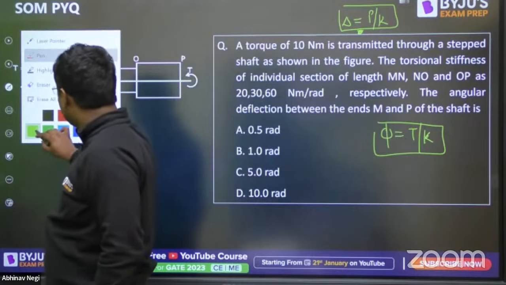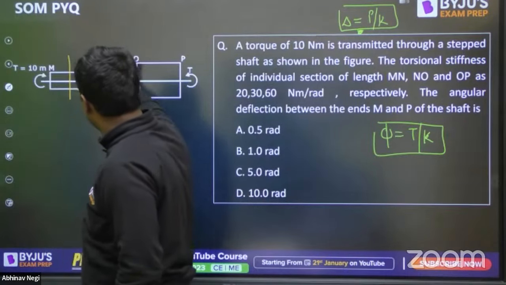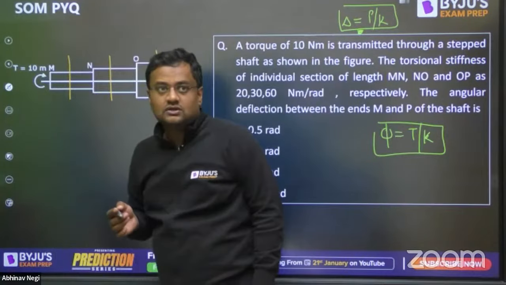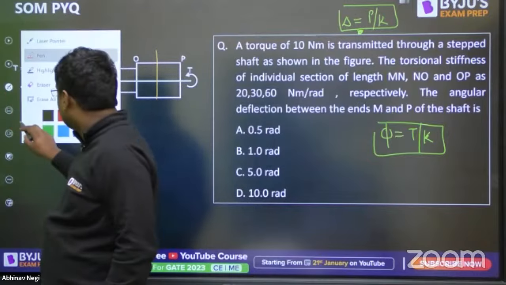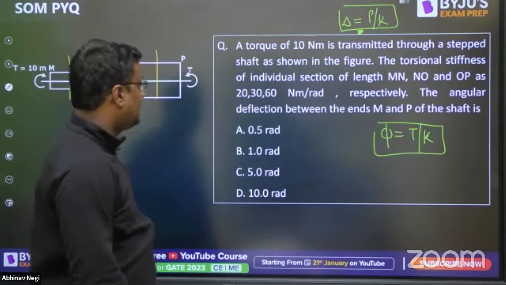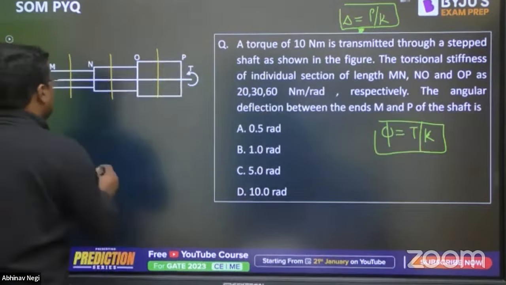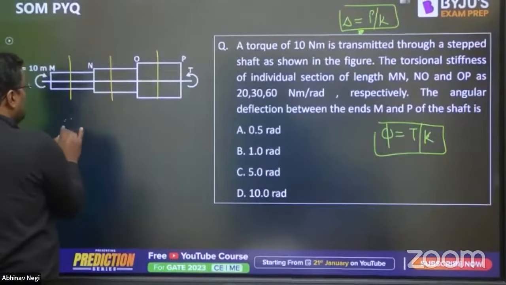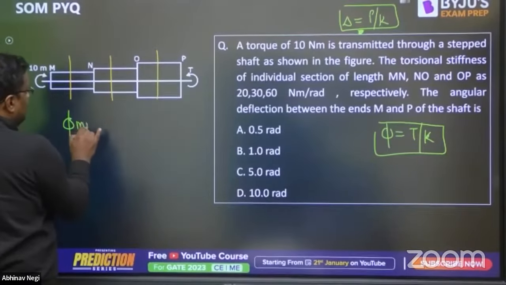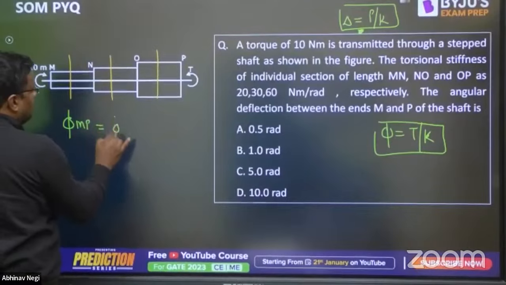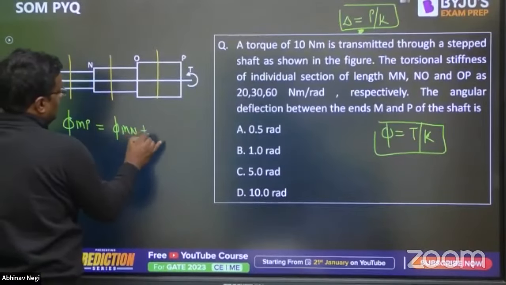Now guys, here the torque from the left-hand side is 10, here also 10, here also 10, so torque is constant. We want to find out the angular deflection between the ends M and P. So phi from M to P is equal to phi from M to N plus phi.